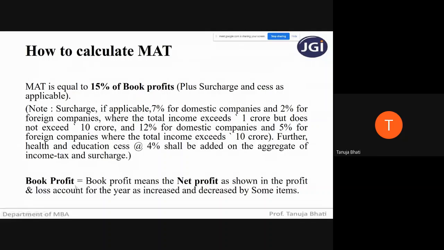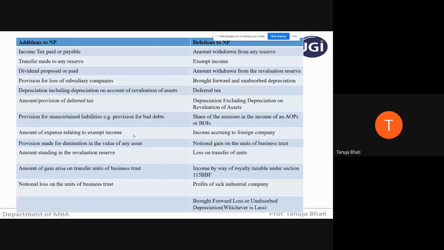Now, how to calculate book profit? We take the net profit as shown in the P&L account, and we have to add and delete some items. What has to be added to the net profit? Income tax paid or payable, transfer to any reserves, proposed dividend, provision for loss of subsidiary company, depreciation, including depreciation on account of revaluation of assets. Income tax paid or payable will frequently be asked.